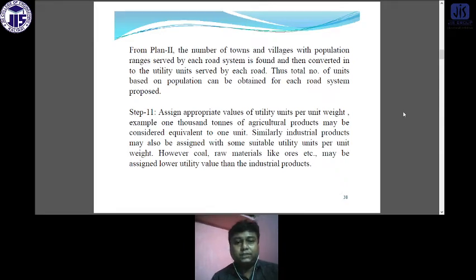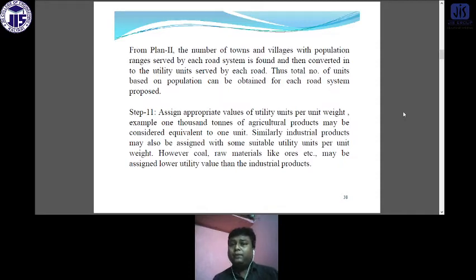So, what is the next step? Step 2 is to assign the appropriate values of utility units per unit weight. For example, 1000 tons of agricultural products may be considered equivalent to 1 unit. Similarly, industrial products may also be assigned some suitable utility unit per unit weight. It means that in every aspect we have to standardize the value.